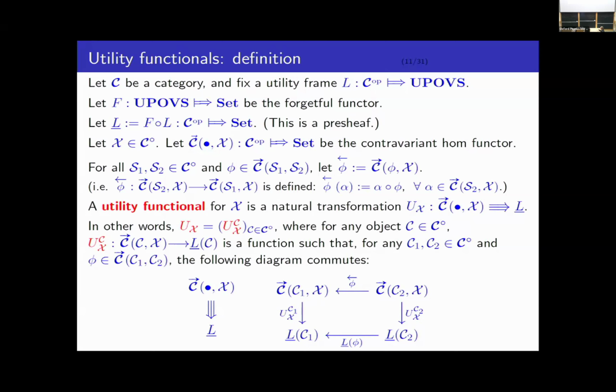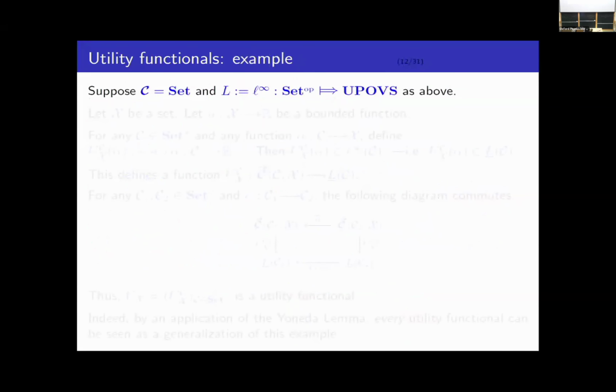Okay, so to understand why this is the right way to define utility functions in this general setting, the best way to illustrate that is to look at an example. So here is our example. Okay, suppose we're in the category of sets, and the utility frame is the L infinity functor. Let's fix some set X, and let U be a bounded real valued function on X.